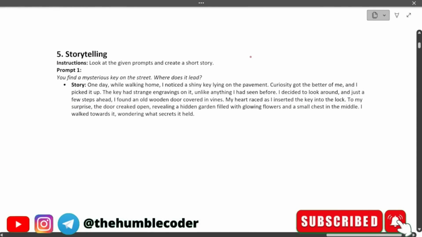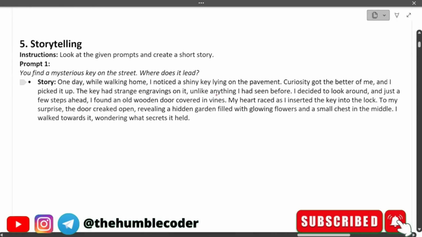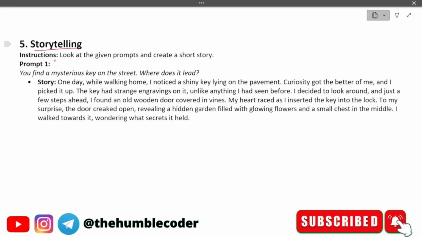See guys, we have seen a lot of question and answer based questions now. Now we are moving on to the next set of questions, which is based on storytelling. So let's see what this question is asking us. The type of question is storytelling, and the instruction given to us is: look at the given prompts and create a short story based on it. So your question will be only this much, the part which I have put in the box. You will have a prompt: you find a mysterious key on the street, where does it lead? Okay, now this is your prompt.